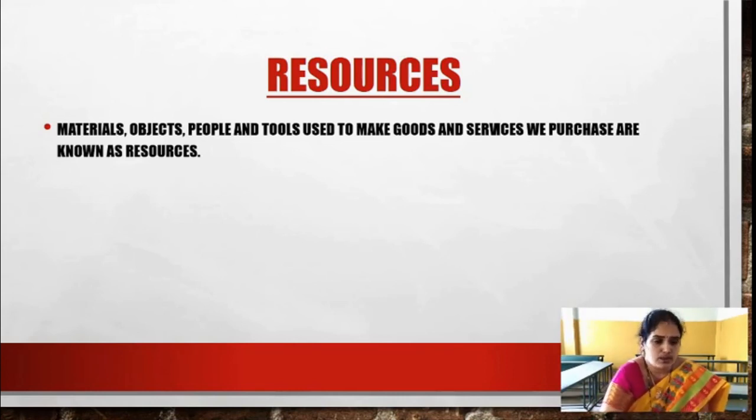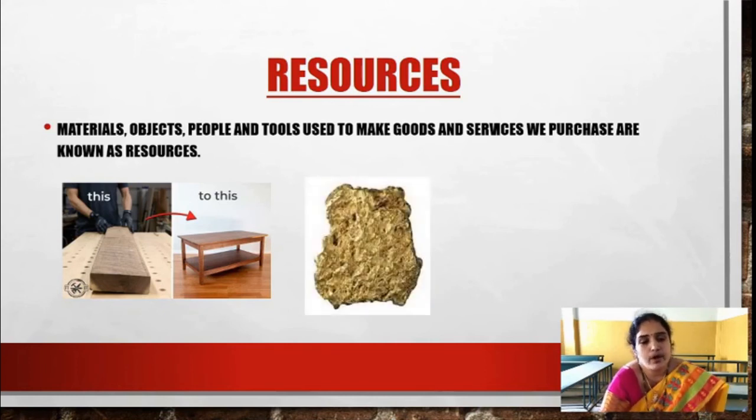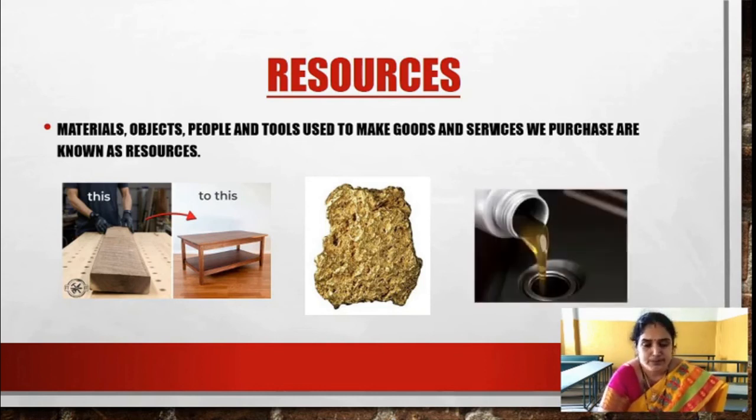Now this is a resource. From a log we are making it into a table. Not only a table, we can make furniture, we can make cupboards, or we can do any other thing with the help of a log. Then again, gold is also a natural resource. With the help of gold we can make gold ornaments or any other thing. The next is petroleum. Petroleum is also a natural resource which is used in vehicles to travel.